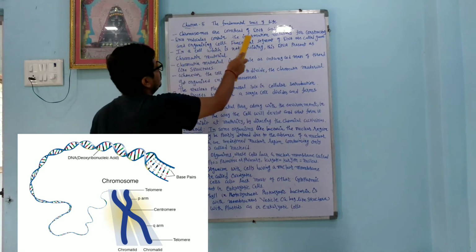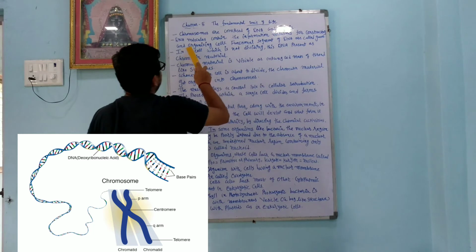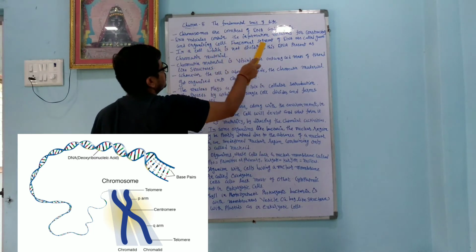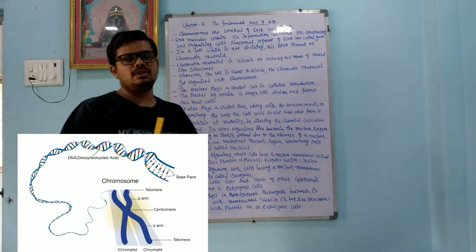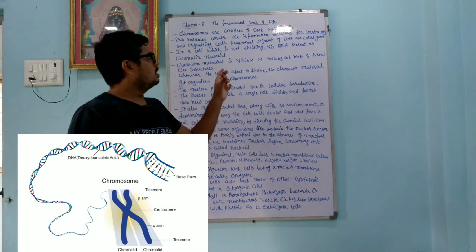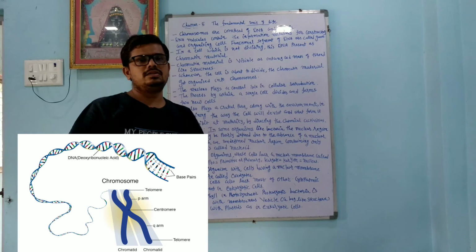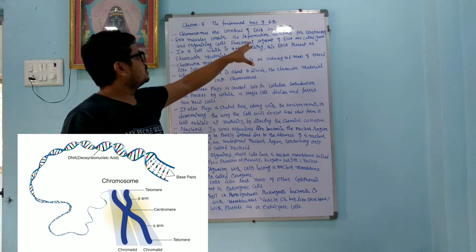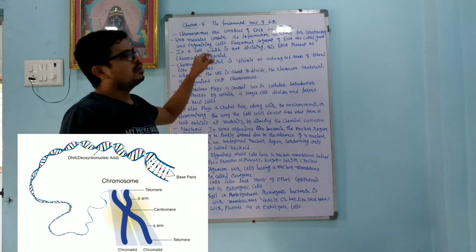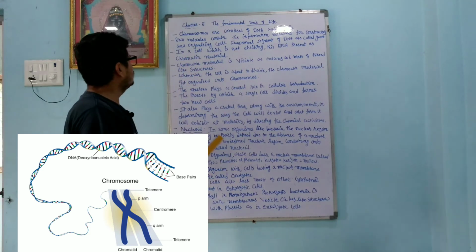The DNA molecule contains the information necessary for constructing and organizing the cell. Functional segments of DNA are called genes. So you have to remember what a gene is: the functional segment of DNA is called a gene. DNA also contains the information necessary for constructing and organizing the cell.